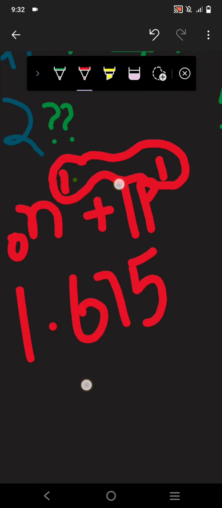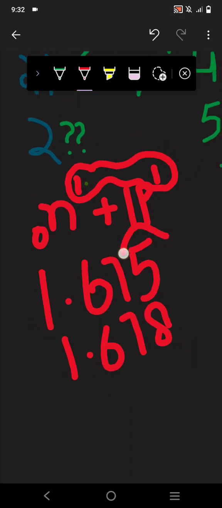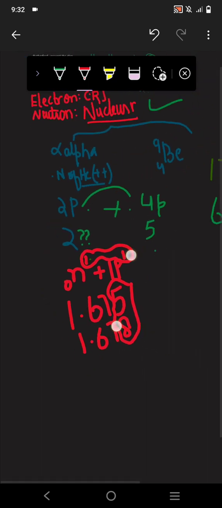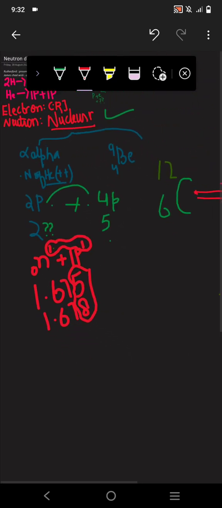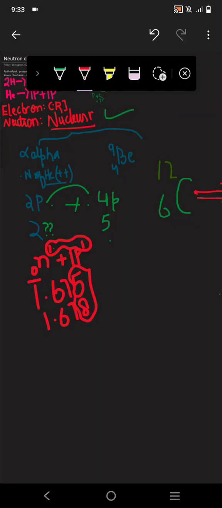The mass of the proton is 1.67 while the mass of the neutron is 1.678. You can see a minor change, but there is a change.